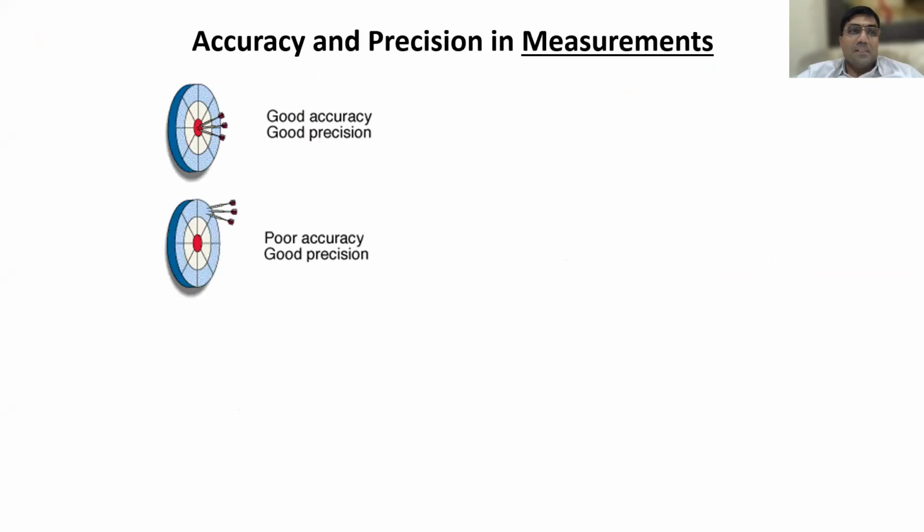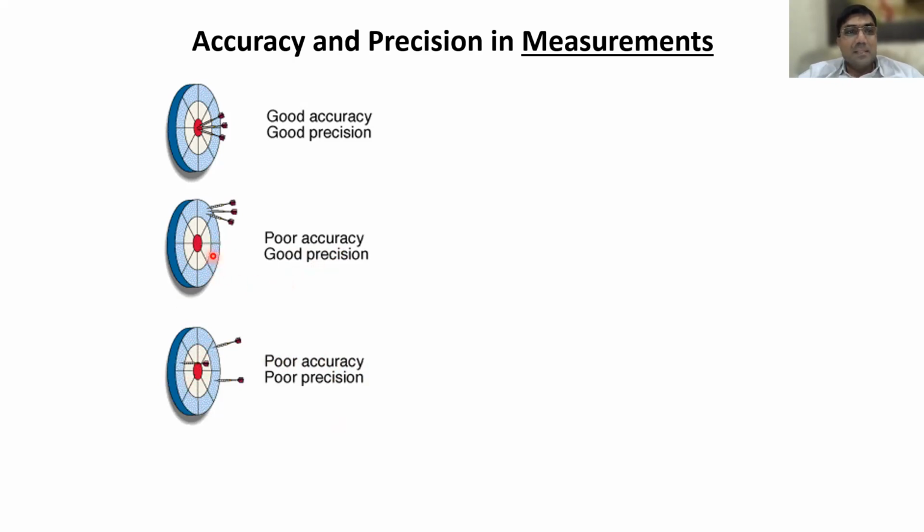If you see the first one, the red one is the target, and it is accurate and the precision is also good. And you see these two, the center one is the target, but precision is good.